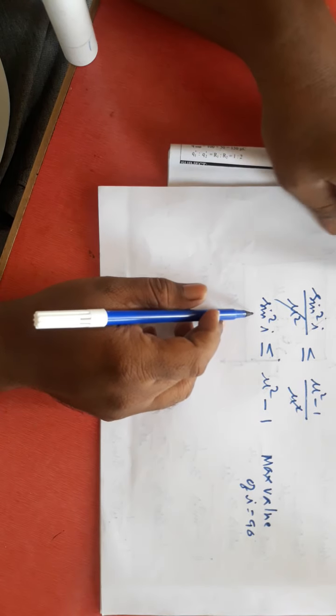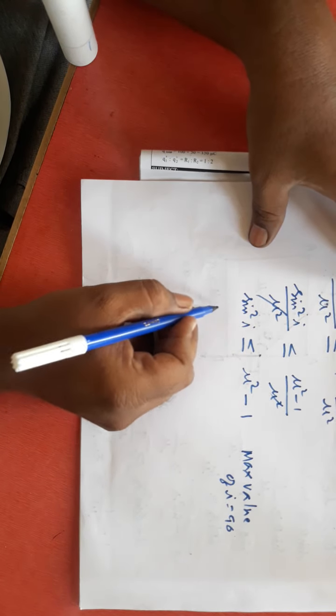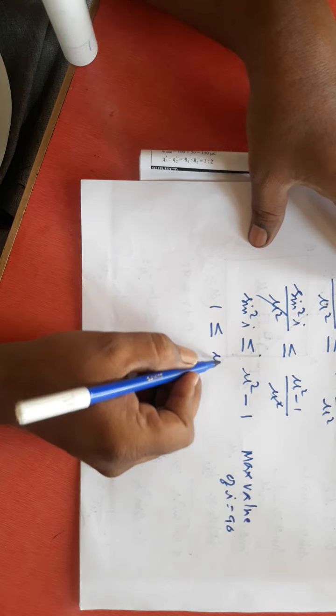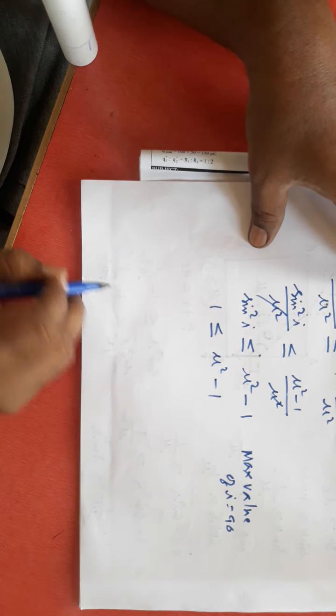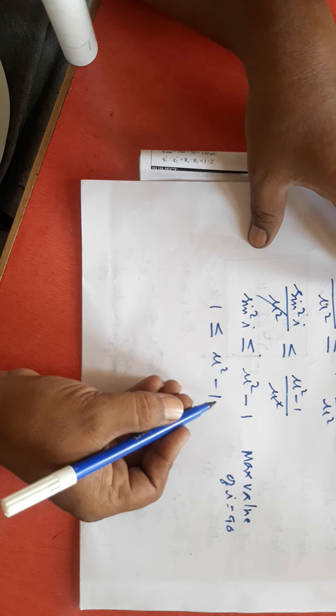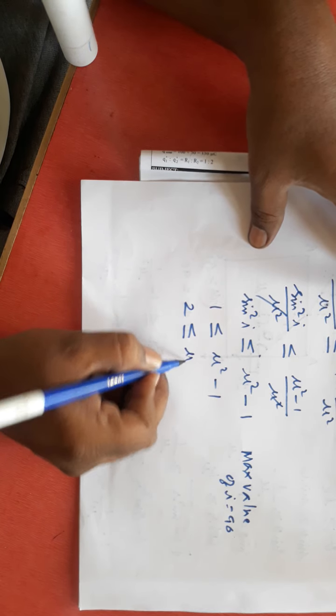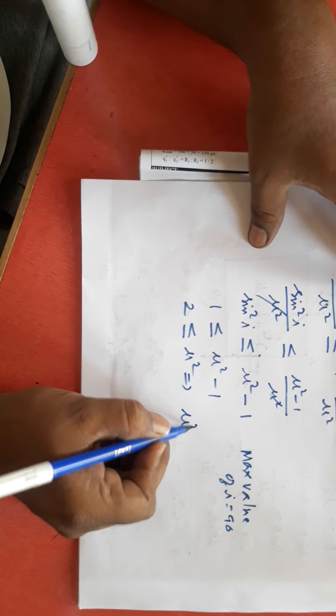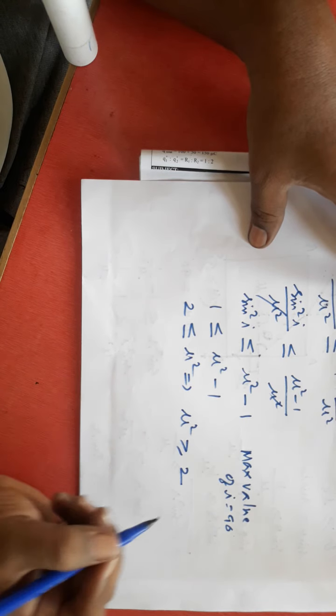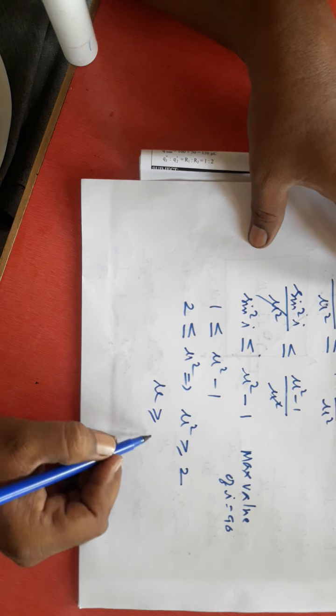If I put i equal to 90, sin square 90 will be 1, less than or equal to mu square minus 1. Or I can write, taking the minus 1 to this side, mu square is more than or equal to 2, or mu is more than or equal to root 2.